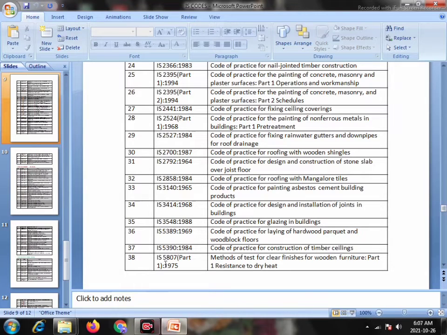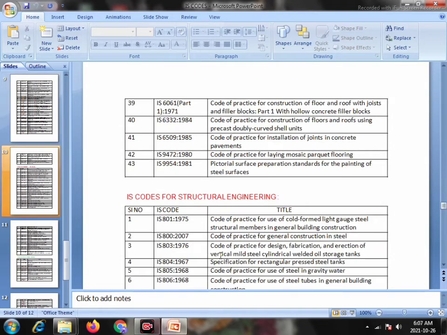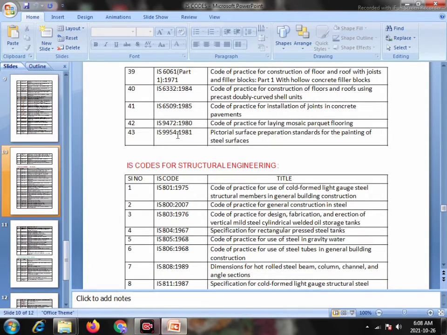Serial number 38, IS 5809 Part 1 1975, Methods of Test for Clear Finishes of Wooden Furniture Part 1 Resistance to Dry Heat. Serial number 39, IS 6061 Part 1 1971, Code of Practice for Construction of Floor and Roof with Joist and Filler Blocks Part 1 with Hollow Concrete Filler Blocks.